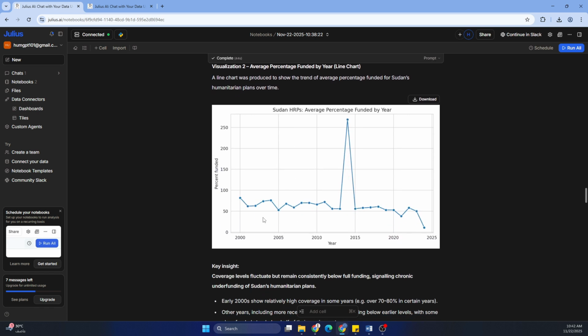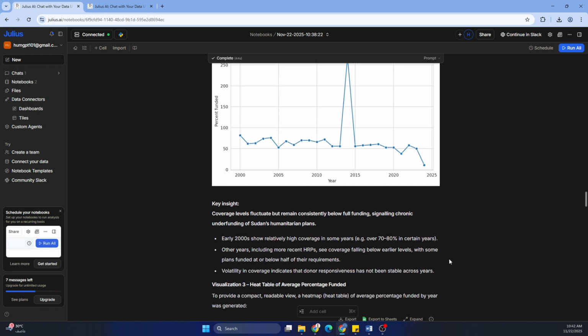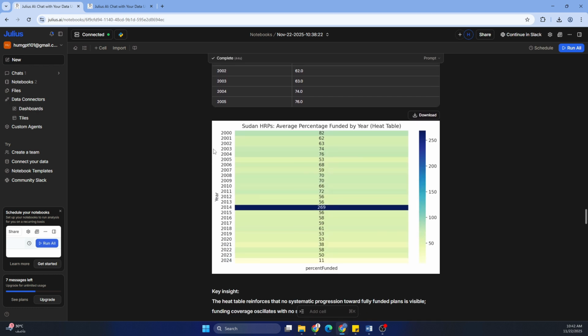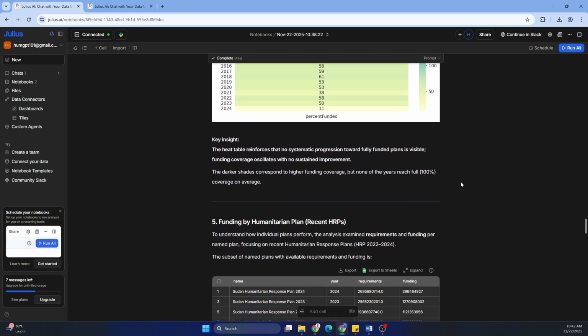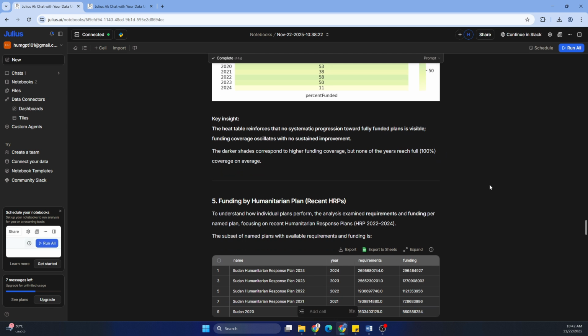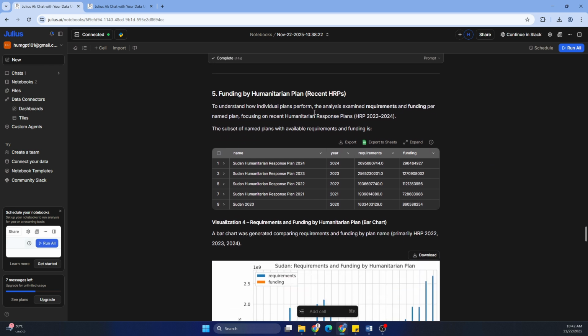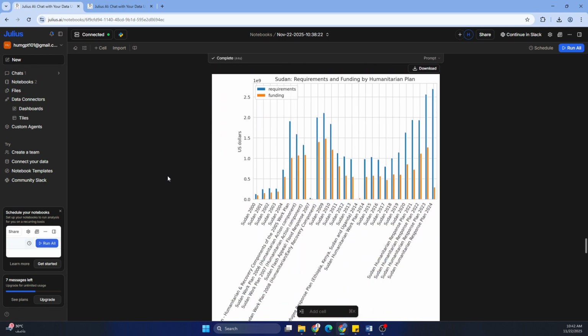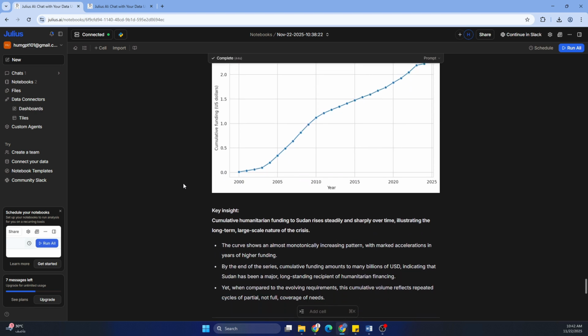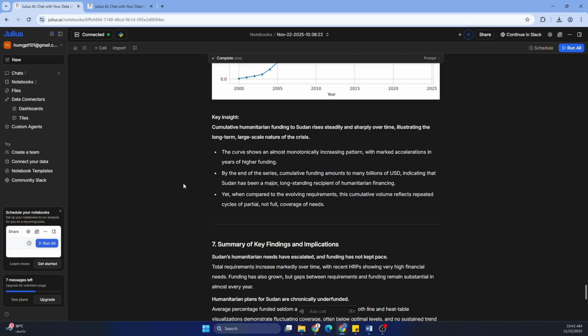So this shows you also the trend analysis for the past 5 years, the average, key insights. And here it's also running an average percentage funded by year. The heat map reinforces that no systematic progression towards fully funded plans is visible. Funding by humanitarian plan, it has generated a lot. But you can choose and take whichever you want.